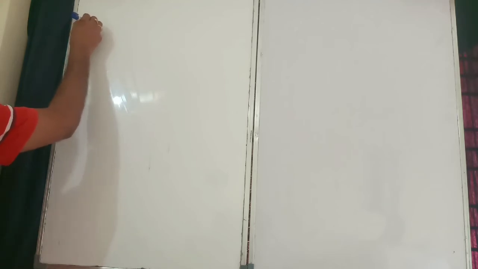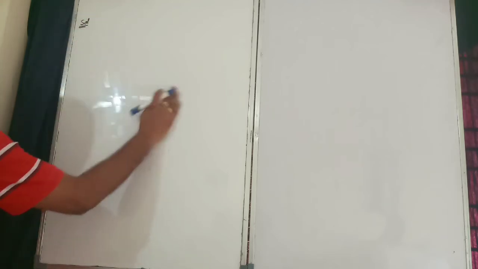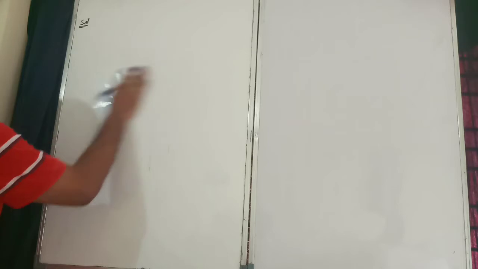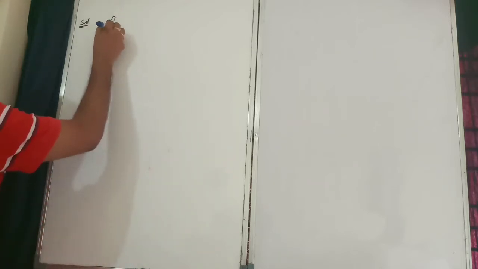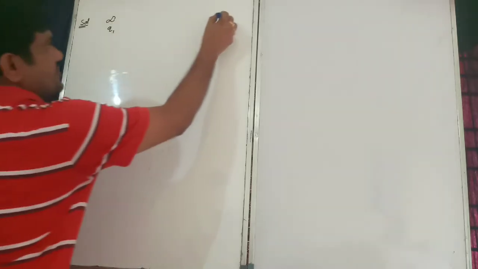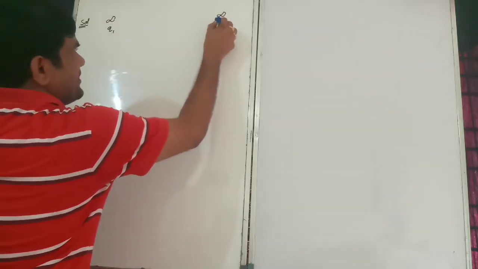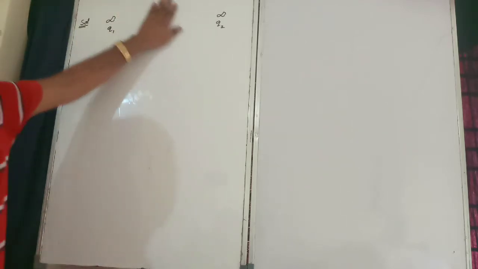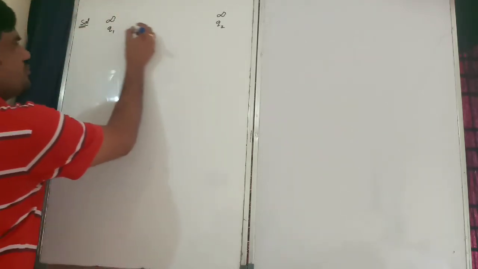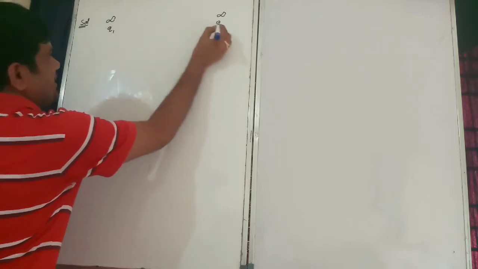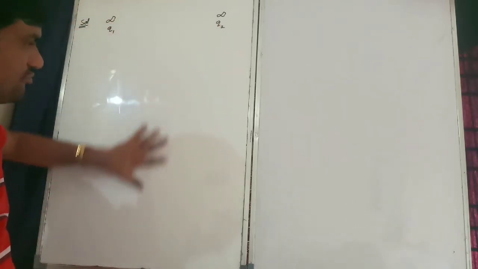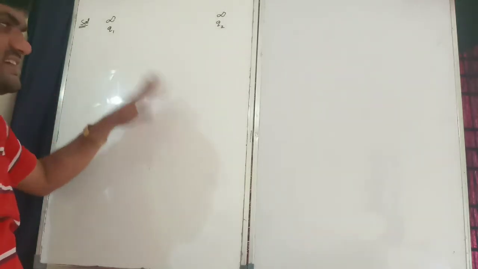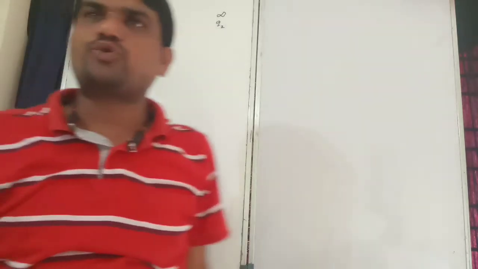Right. For example, at infinity there is a Q1 charge, and here at infinity a Q2 charge will be there. Initially the distance between them is very long. We want to assemble these 2 charges together.